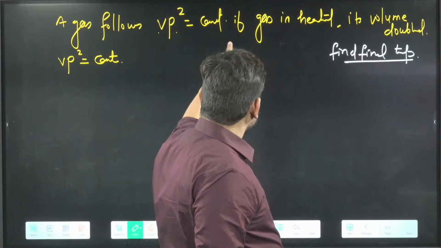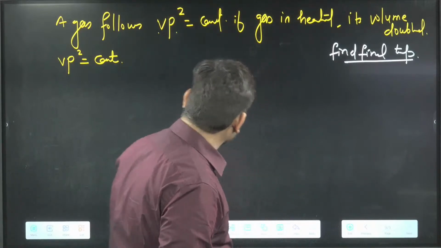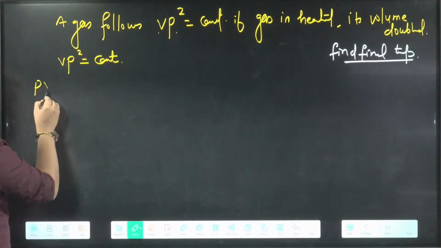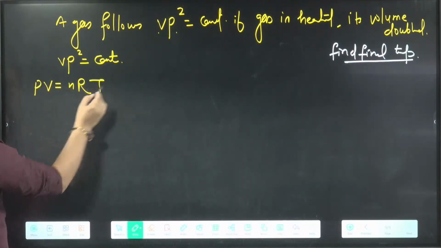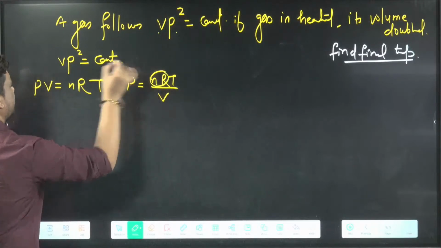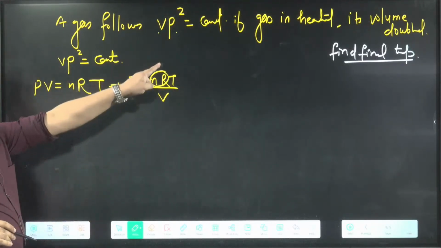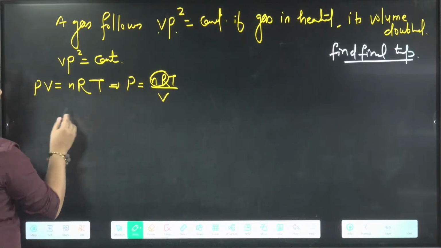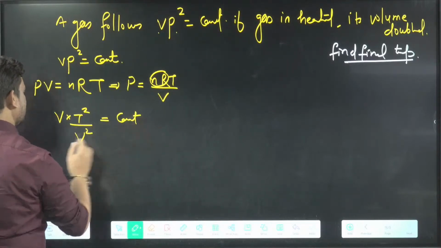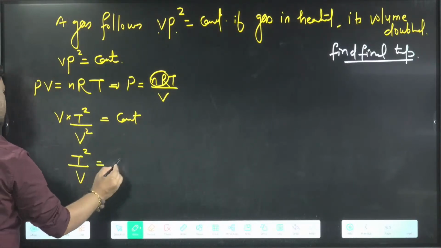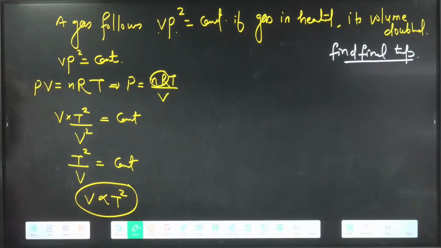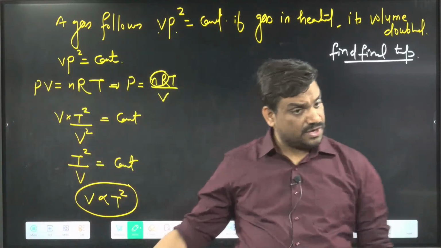So VP square equal to constant, gas is heated, volume doubled, find final temperature. I can use PV equal to nRT. I don't need pressure, so I can substitute: pressure will be equal to nRT by V. nR is constant here, so in place of pressure I can put T by V. So V times P square becomes V times T square by V square, equal to constant. Now it becomes T square by V equal to constant. And finally V is proportional to T square. So this is the relation that we obtained, and we are going to use this one.